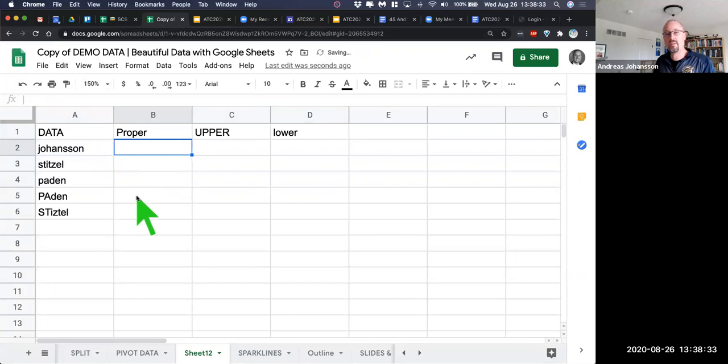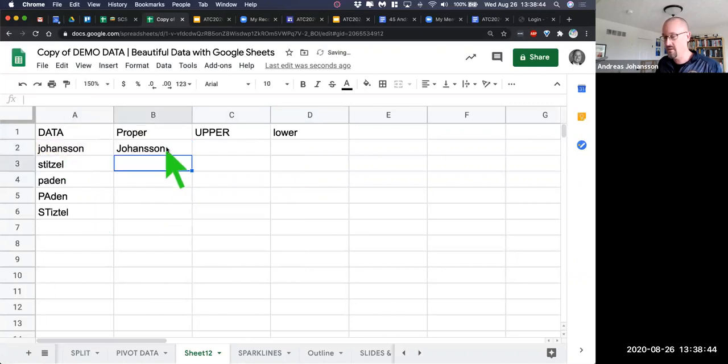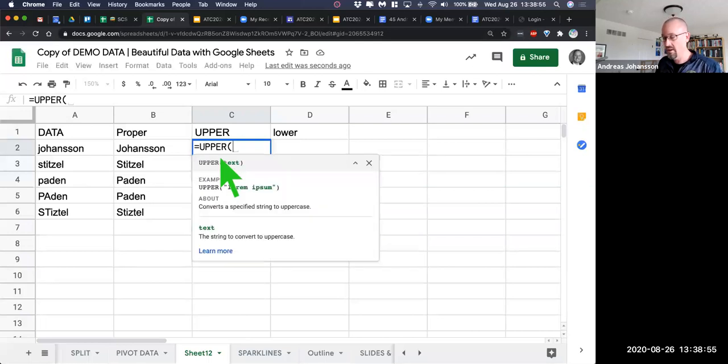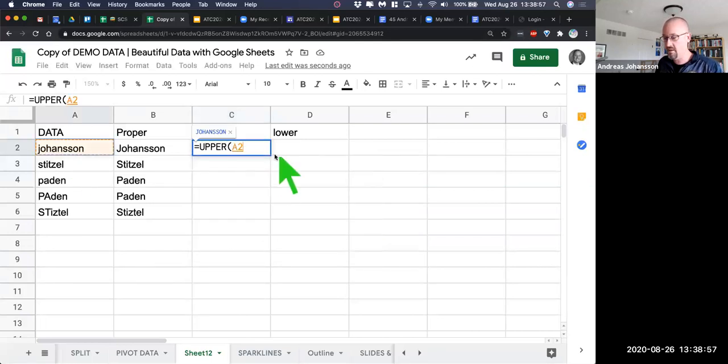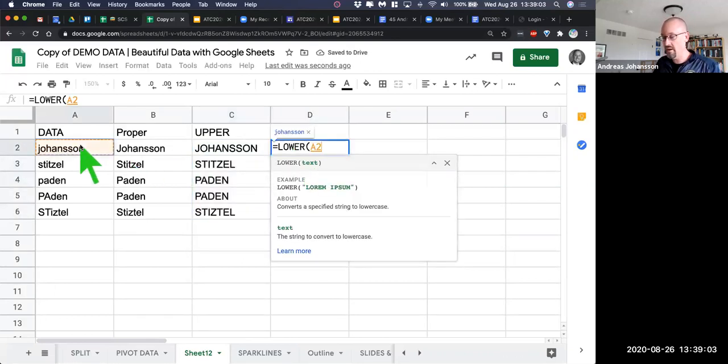Easy to do that with a spreadsheet, of course. Proper means that the first letter is capitalized. So we just say, what do you want to do? I want to make something proper: equals PROPER, select the cell, enter, and then drag that down. I want it all in upper. If you were on unmute, I would just ask you and you would say it's probably UPPER. Yep, you're right. The formula is UPPER. What are we selecting? A2, done, drag down. And then of course, LOWER over here, boom, done.